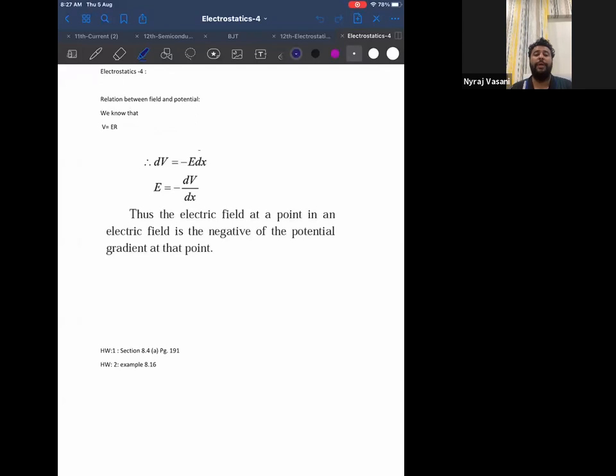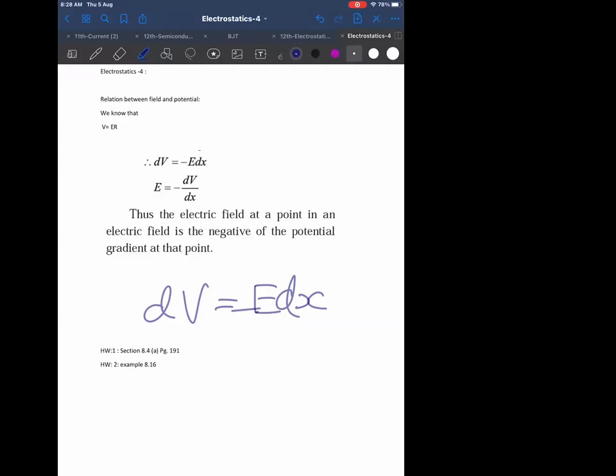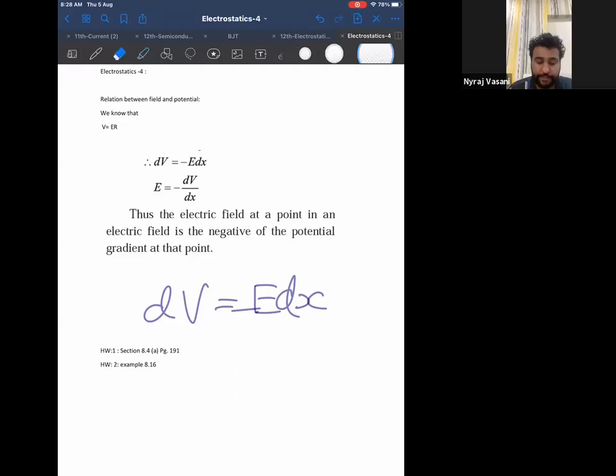Therefore, if I go in terms of differential, you'll have a derivation also of this. V is equal to ER or EX, depending on the displacement. But actually, if I differentiate, I realize that my potential is negative of the field because of displacement current. All that we will do later.